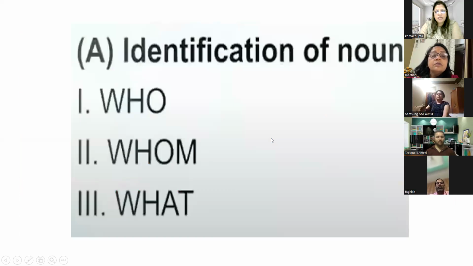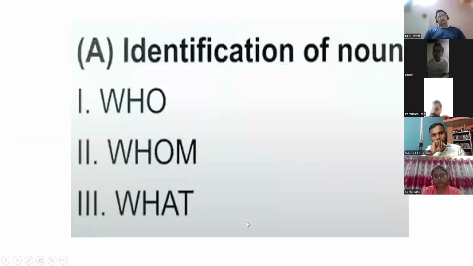The next way to identify a noun is who, whom, what. Suppose the earlier tricks are not applicable: you don't know what an article is, you are not able to identify the name, place, animal, thing, and you are not able to identify the suffix. Then you can apply these tricks: who, whom, what.